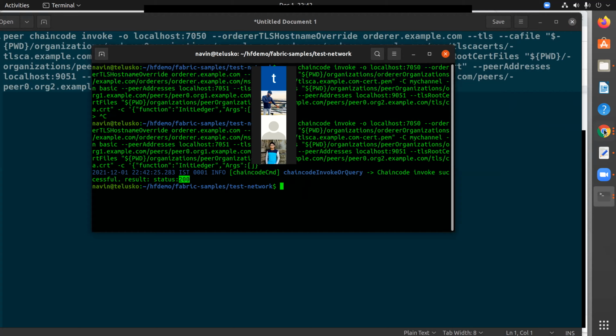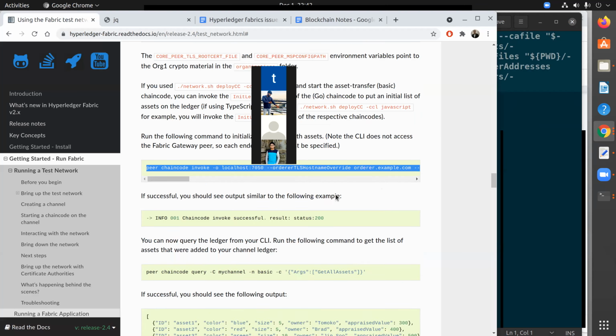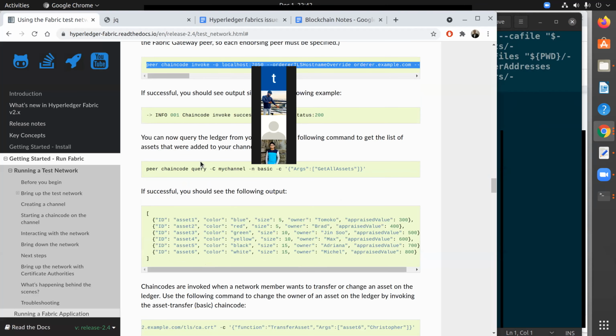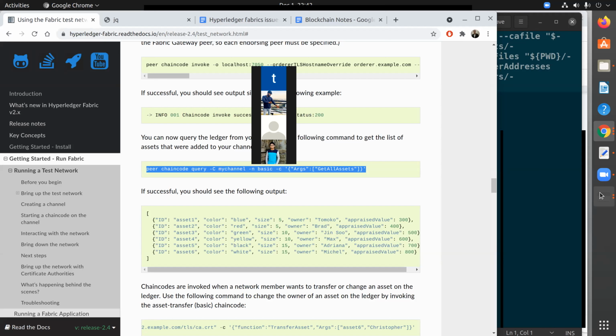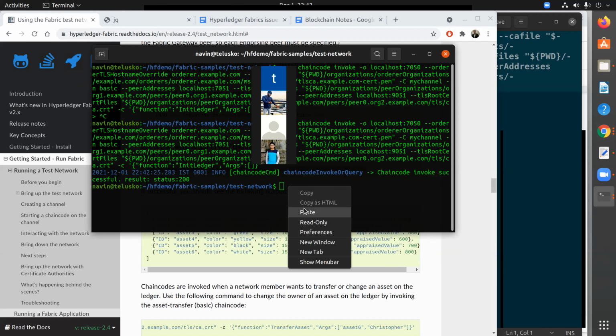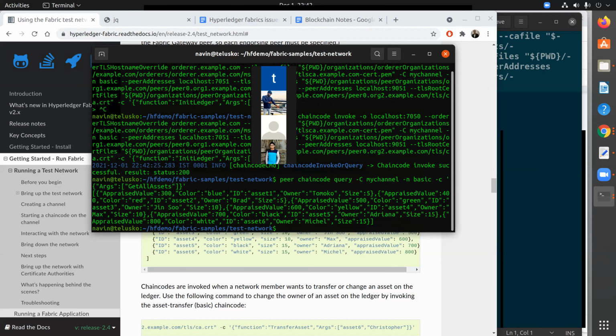But then how do we see the values? It's actually very simple. If you want to see the values, we can simply run this particular command. You can see we are calling a function called get all assets. So this is a command which will give you all the assets. And these are our assets.